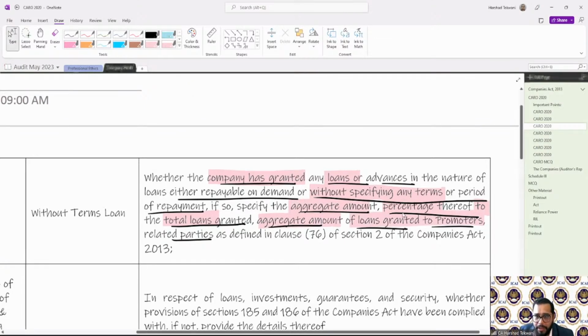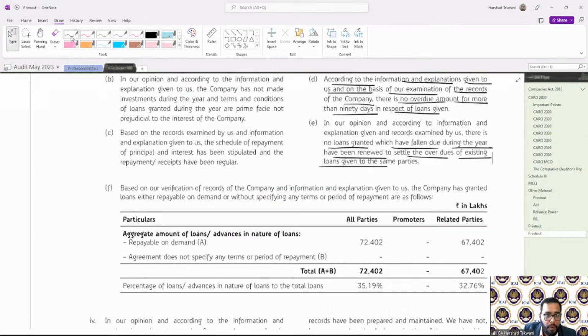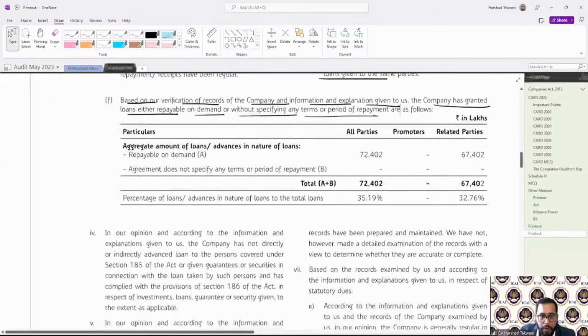And how it is reported, if I show you: based on our verification of records, the information and explanation given to us, the company has granted loans either repayable on demand or without specifying any terms of repayment, which are as follows. Repayable on demand, this much amount. All parties, promoters, not there, because we are specifically required to report for the promoters, and for the rest of the related parties, this much.